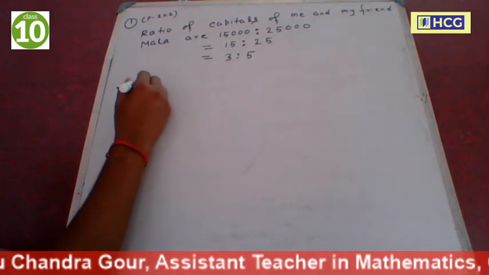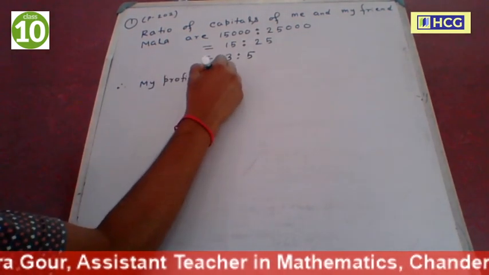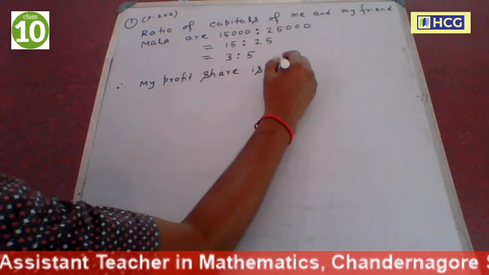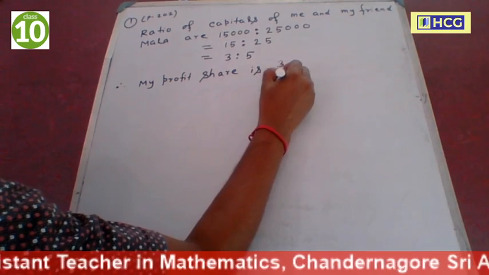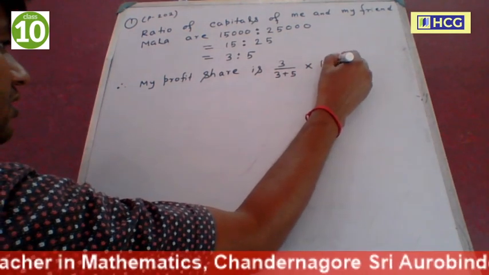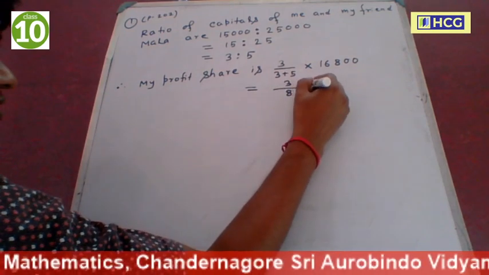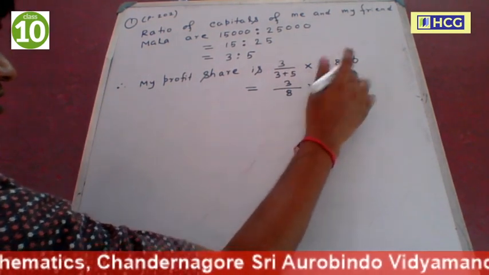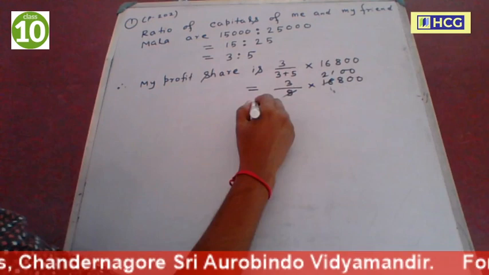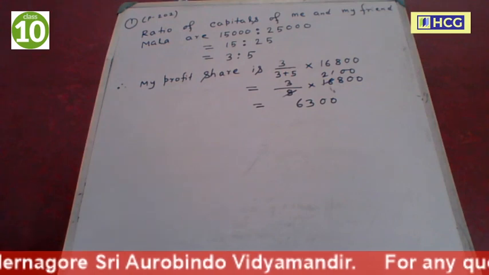So therefore my profit share, the ratio is 3 is to 5, so 3 by 3 plus 5 into total profit 16,800. Now this is equal to 3 by 8 into 16,800. Now this is equal to 6,300.